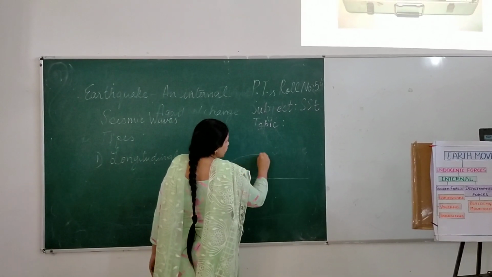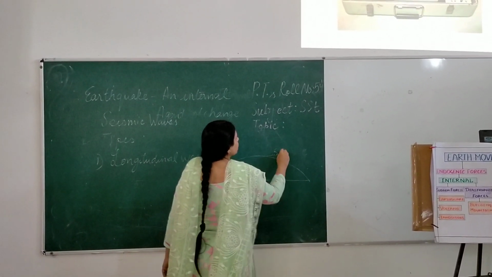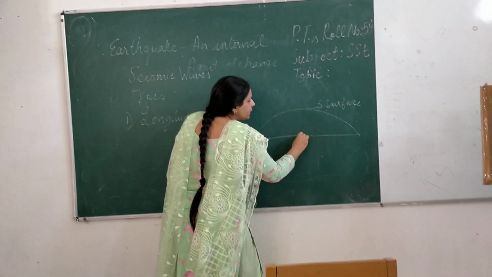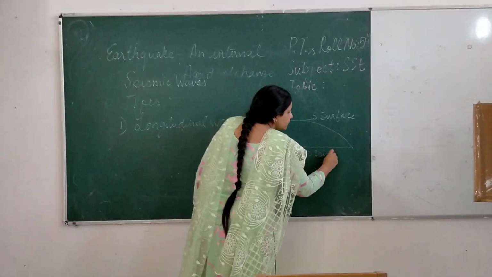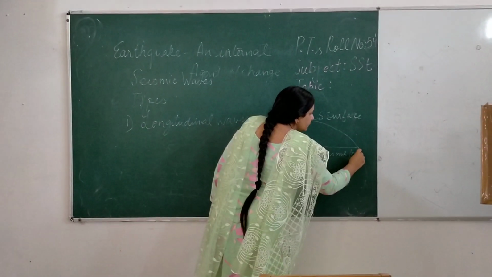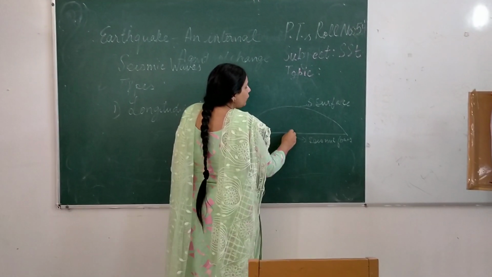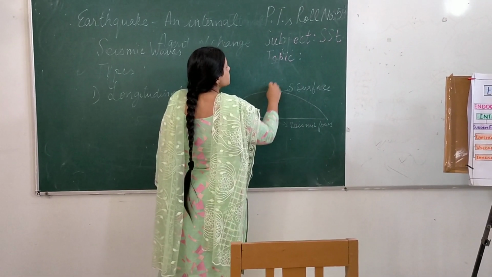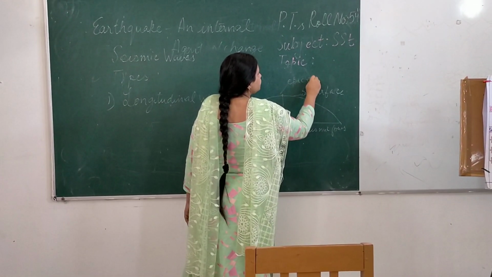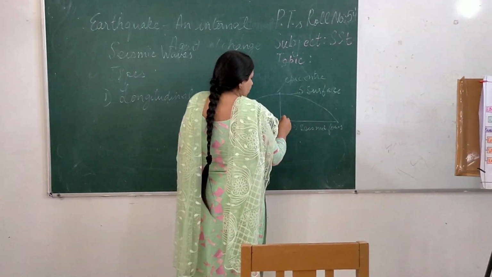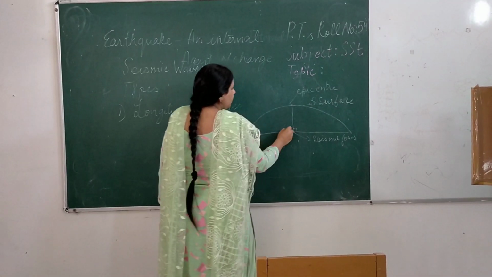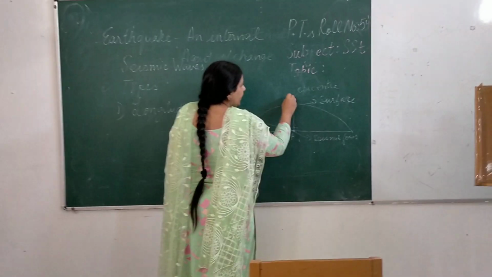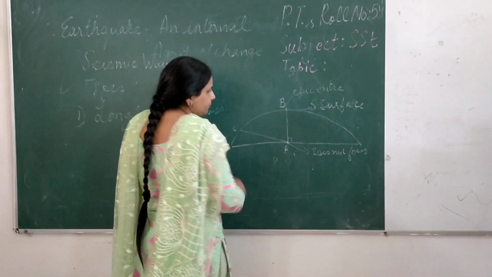Now this diagram represents the surface of the earth. This is the surface of the earth. And as I told you earlier, this point is called seismic focus. Now I draw a perpendicular towards the surface of the earth, and I get a new point. This is called the epicenter. This we have already done. Now I draw one more line, and let me now label these points. Say this point is point A, this is point B, and this is point C.